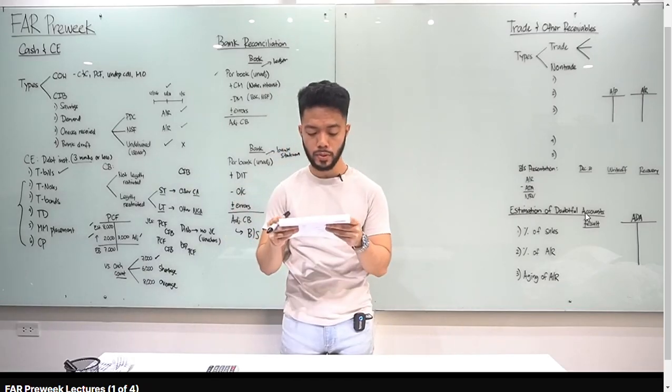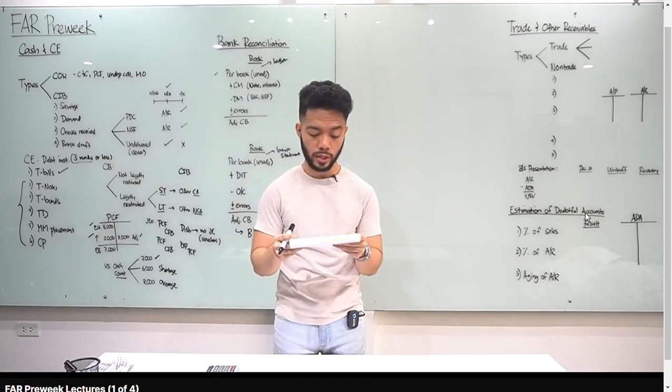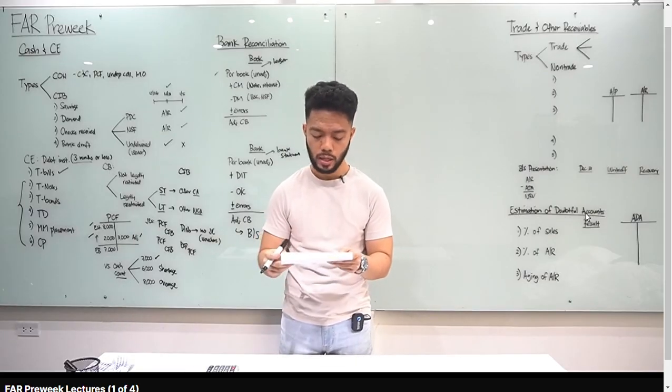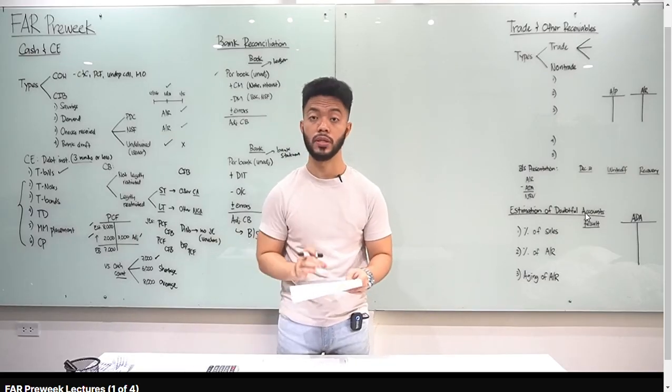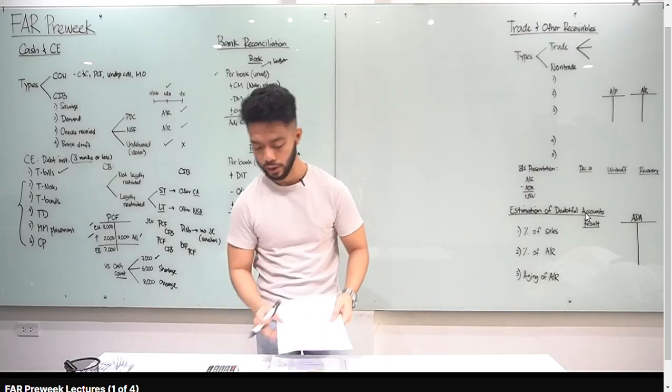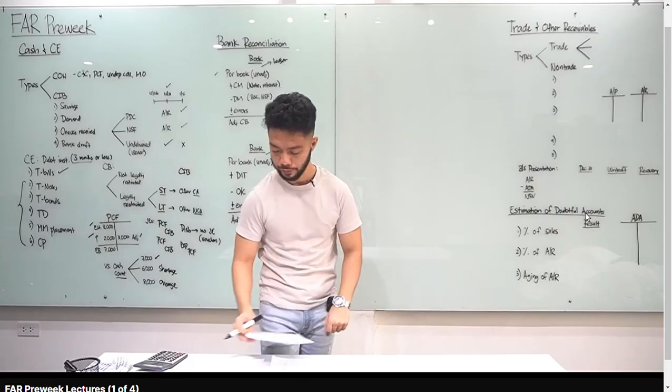Number 3, a bank statement provides information about all of the following except. Yan yung bang isi-send sa atin ni bank na report, bank statement yun. A, bank charges, yes. B, errors made by the company, hindi. Errors made by the bank. Boy na yung sagot mo dyan. Checks cleared, yes. NSF checks, yes. Boy for number 3. Okay.